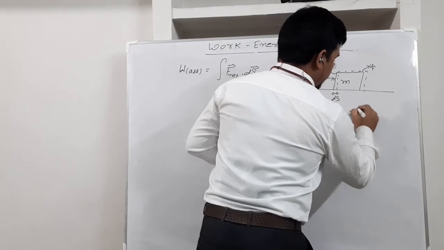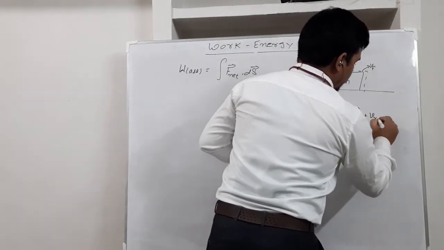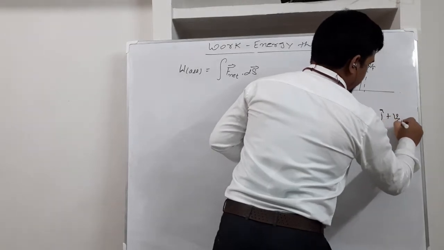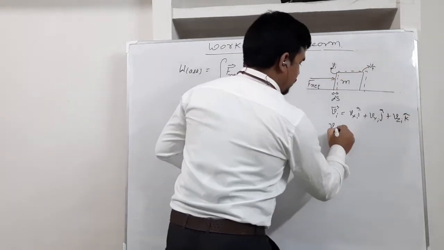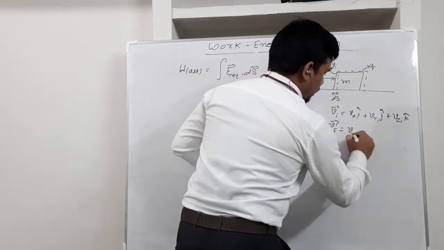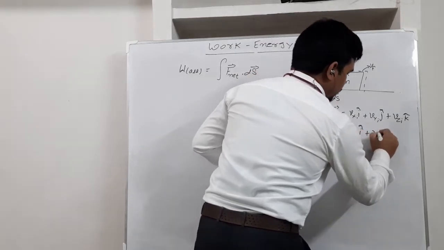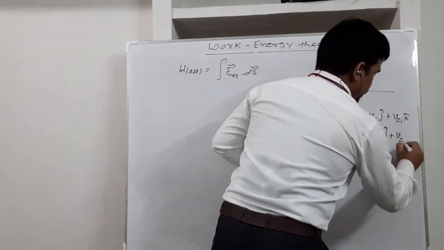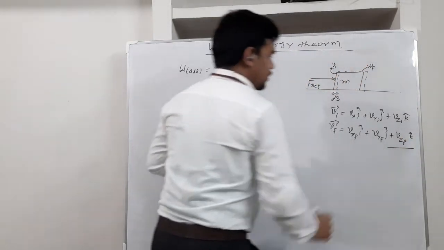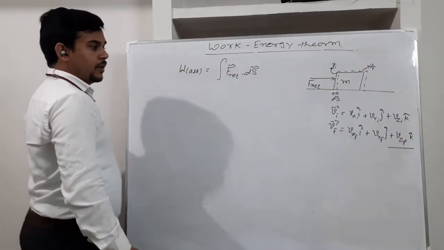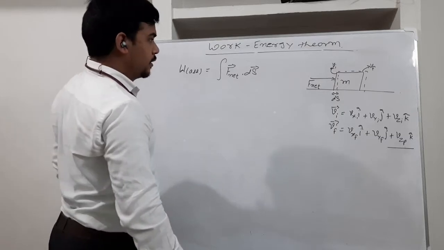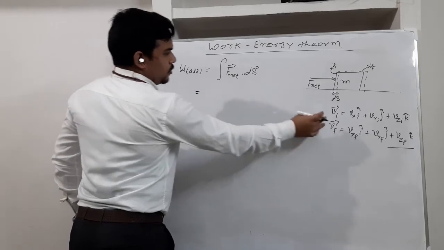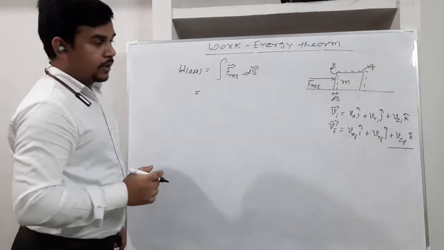The initial velocity will be Vx initial i cap, Vy initial j cap, and Vz initial k cap. Similarly the final velocity will be Vx final i cap, Vy final j cap, and Vz final k cap. We can write this in the Cartesian coordinate system, the x component, y component and z component of the initial velocity and final velocity. We are going to use these in this derivation, which is why I have taken them as a reference.